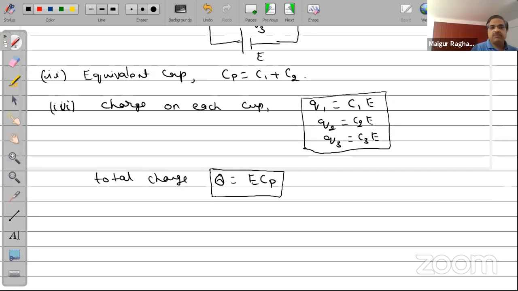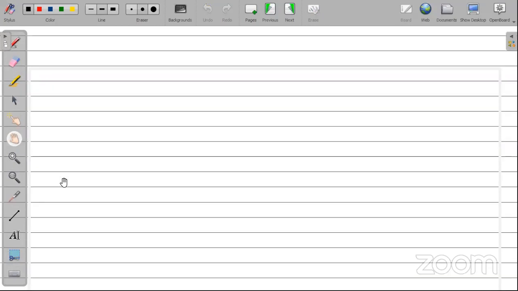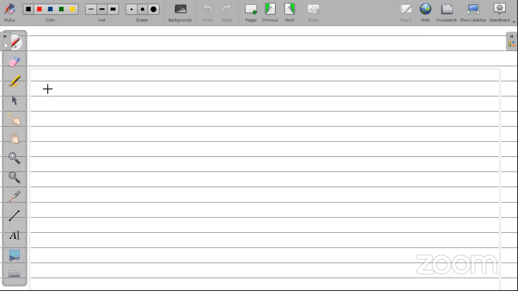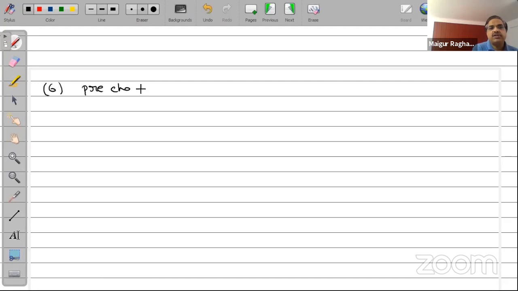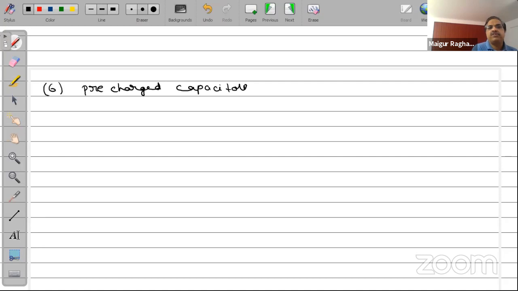I think with the parallel combination, this is what I have. I'll go to my next page and look at the other aspects of capacitors now. Series and parallel we have looked at. Now we will look at some more aspects of it, especially what I call the pre-charged capacitors. You'll have plenty of problems on the idea of the pre-charged capacitors.